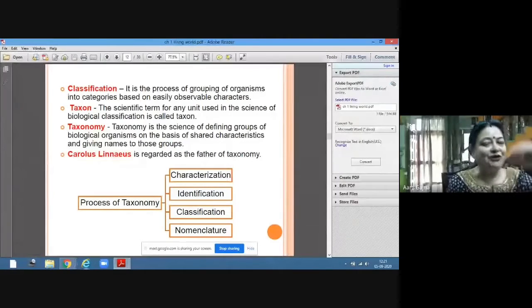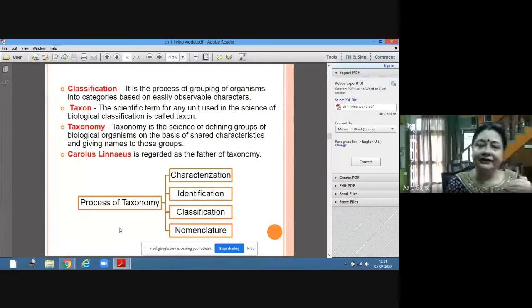And then you have to do nomenclature. Then you have to give the name, biological name, depending on the genus and species. What is the genus? That would be the first name. And what is the species? That would be the second name. So 2 names together, binomial nomenclature.